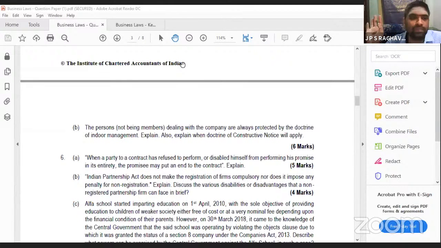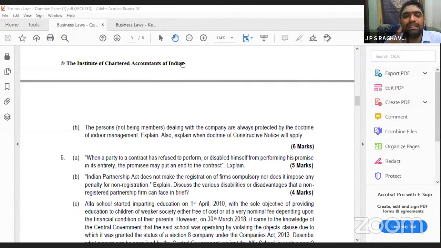Whatever is in the articles, they can assume has happened, so they can directly enter into the contract. Even though something has not happened according to the articles, the outsider can make the company liable for that. This doctrine was given for the protection of outsiders.